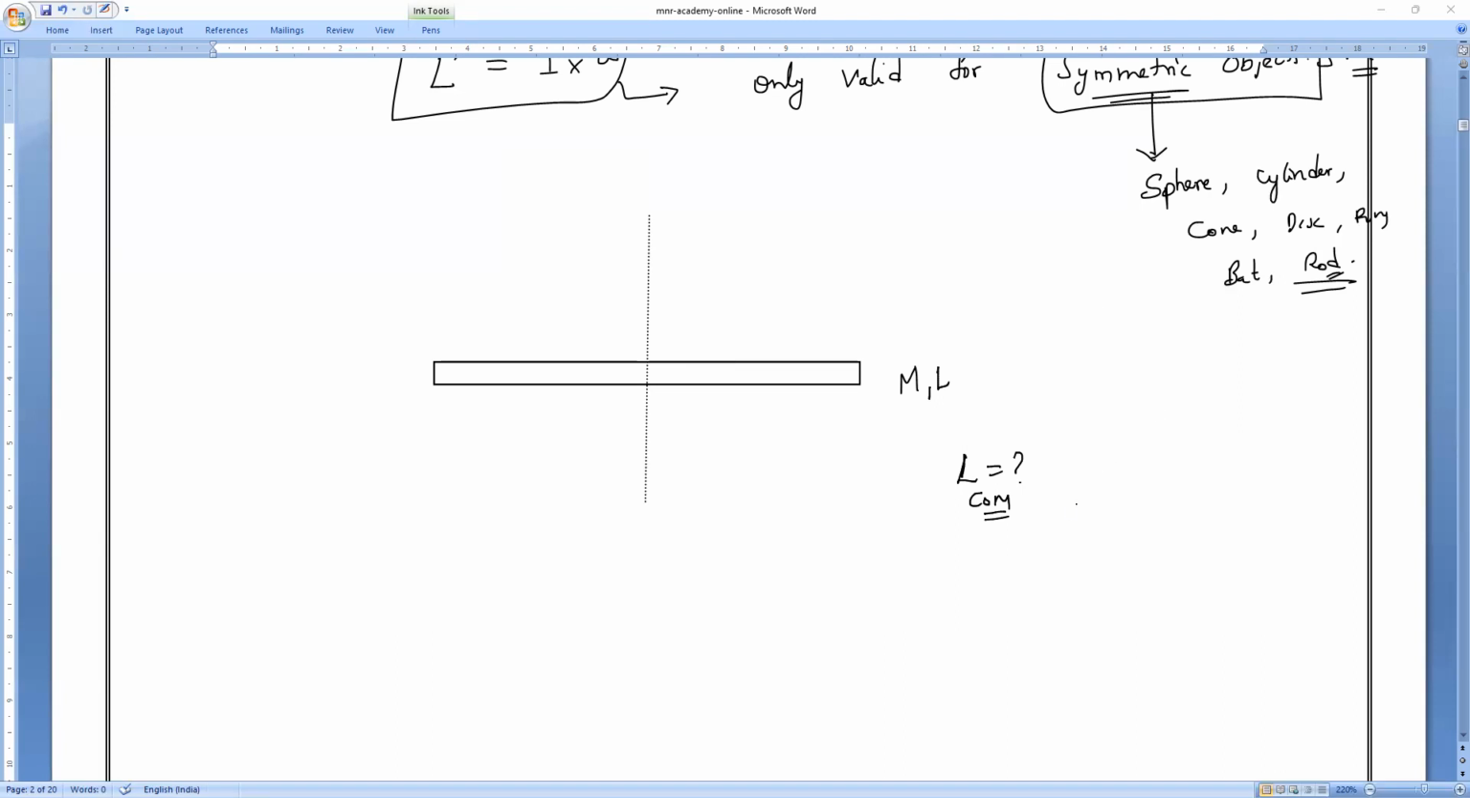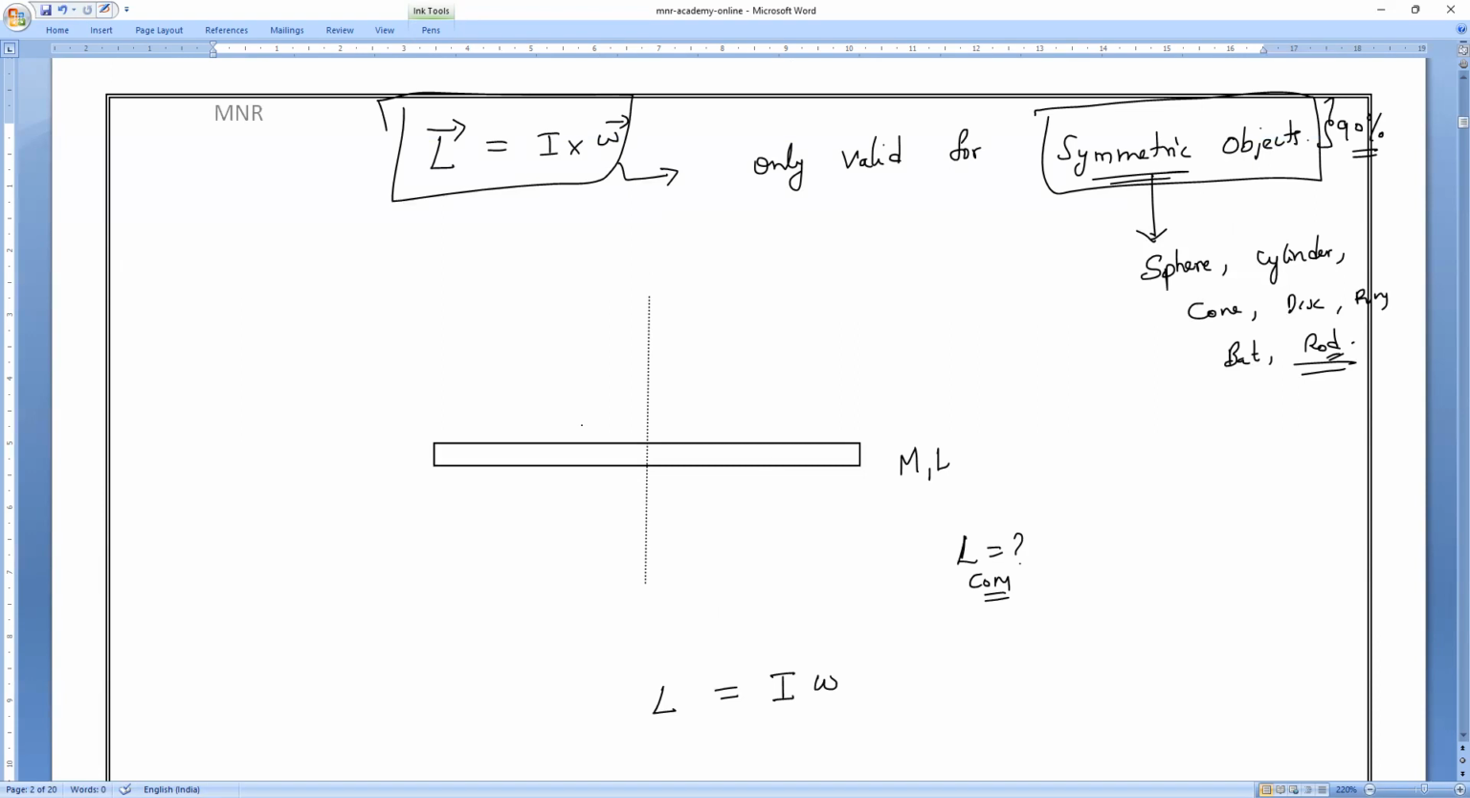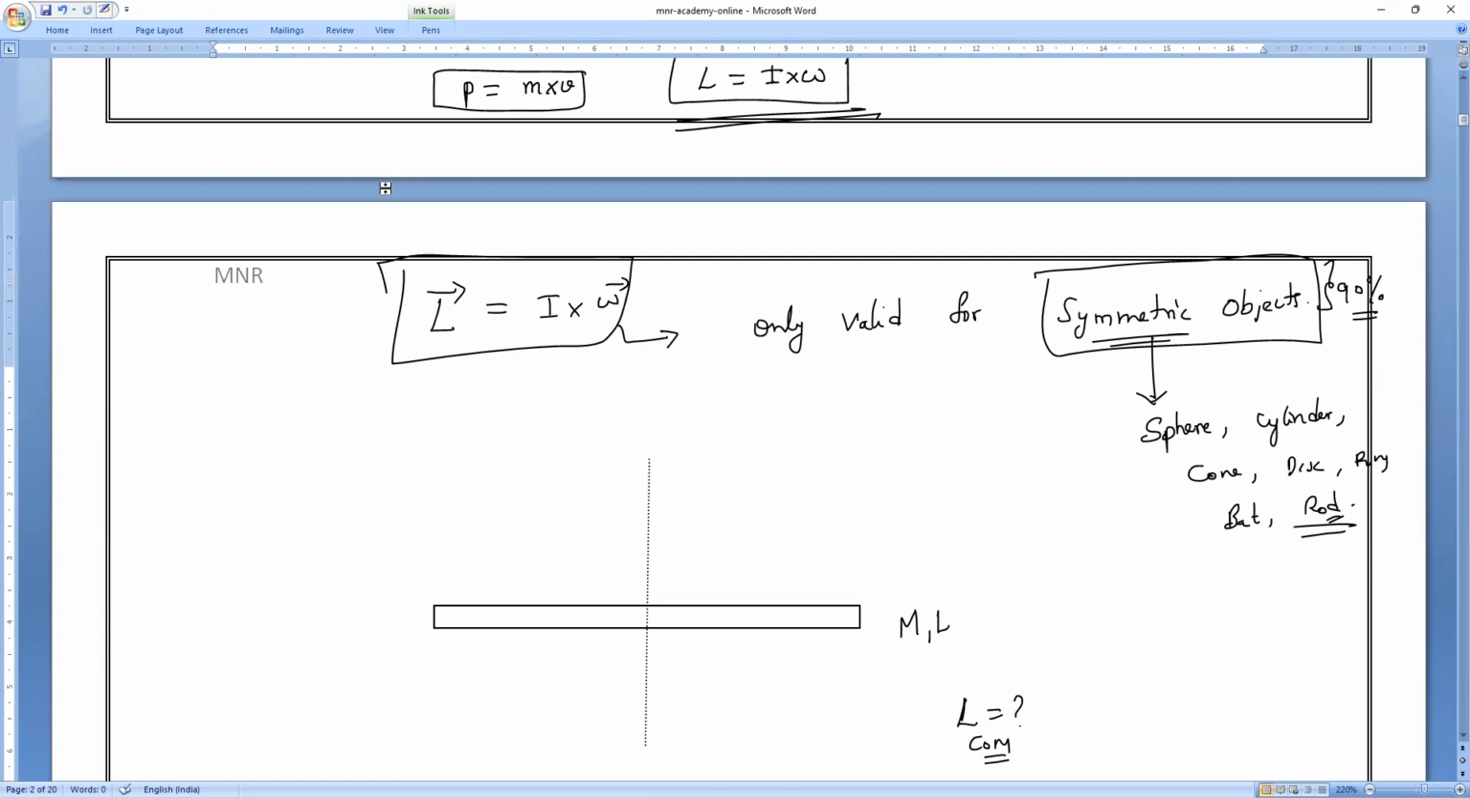Okay, so I will tell you. Listen, it is very simple. We all know the angular momentum formula. Angular momentum is equal to I into angular velocity. And one more thing you remember, I have taught you: angular momentum and angular velocity are always in the same direction. So the direction of angular momentum and angular velocity will be the same. That is also very important. Clear?